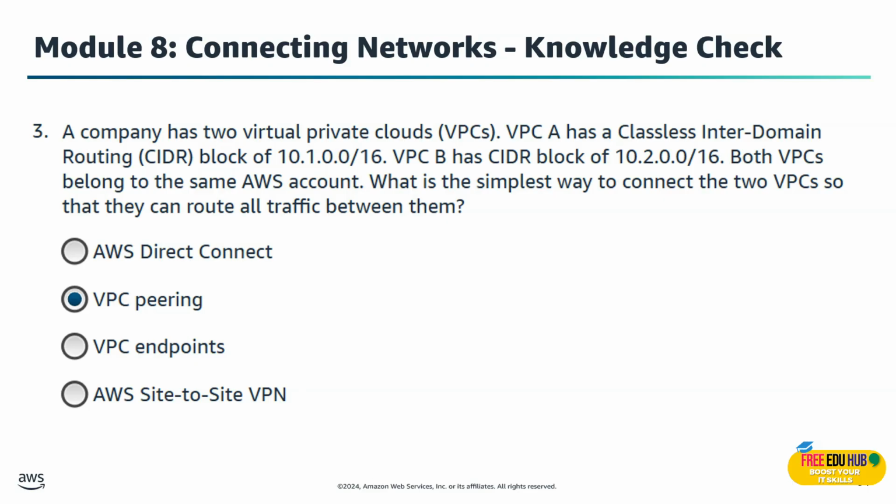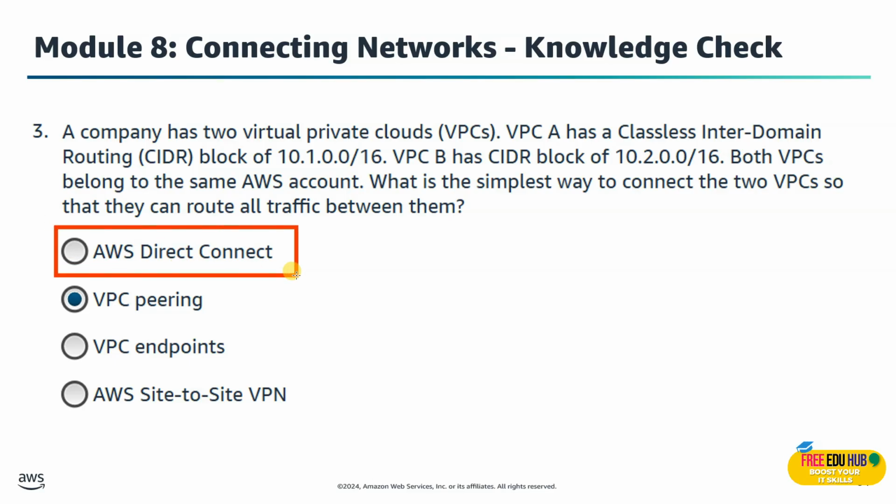If you have just 2 VPCs in the same account and they don't have overlapping CIDR blocks, VPC peering is the simplest way to connect them. Once peered, they can route traffic between each other just like they were on the same network. No VPN or transit gateway is needed in that scenario.